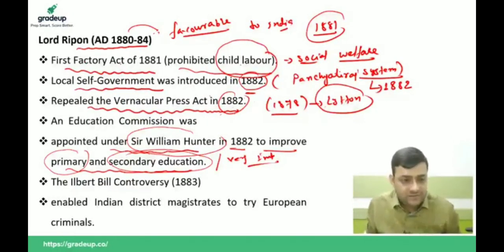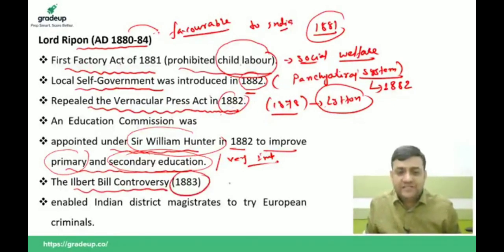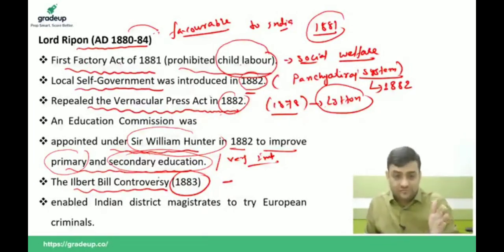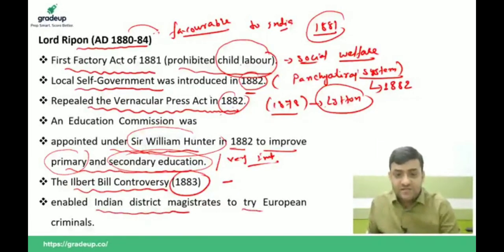And Ripon's third is the Ilbert Bill controversy of 1883. This Ilbert Bill allowed Indian judges to try European criminals in their court. It enabled Indian district magistrates to try European criminals.